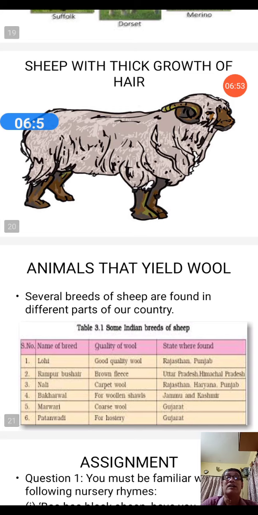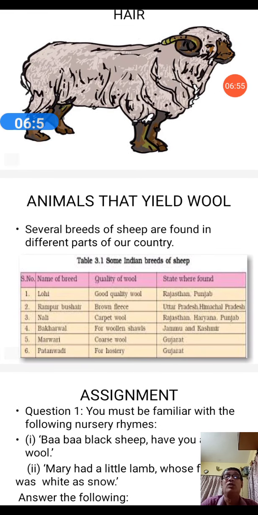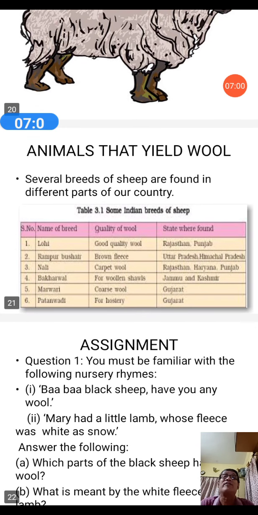Now the question coming: animals that yield wool. Several breeds of sheep are found in different parts of the country. Do you know? When you say sheep you think of only one, but there are several breeds. Let us discuss the names of some Indian breeds of sheep, their quality of wool and the states where they are found. Number one is Lohi, which provides good quality wool, found in Rajasthan and Punjab. Second breed, the Rampur Bushair.